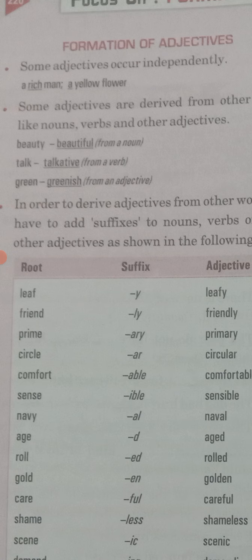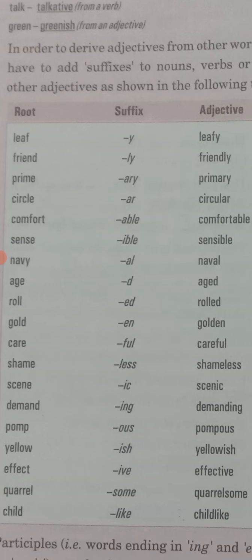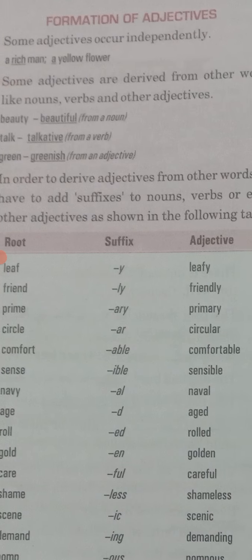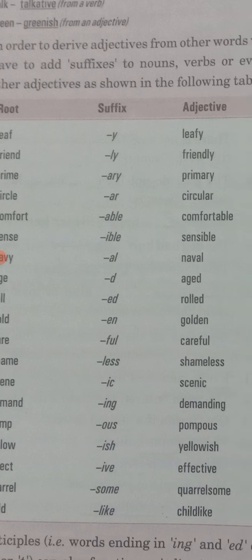Is it okay? So here in the third point, they have shown us that after adding y or ly, or all the words which we have read in the second point also, ful or ish or ive, we can form a word into a new word which we use like an adjective.